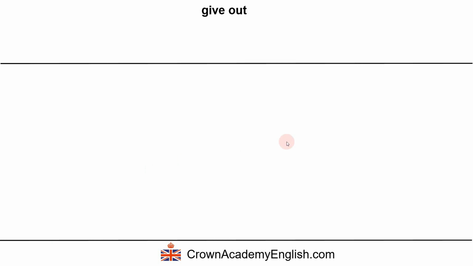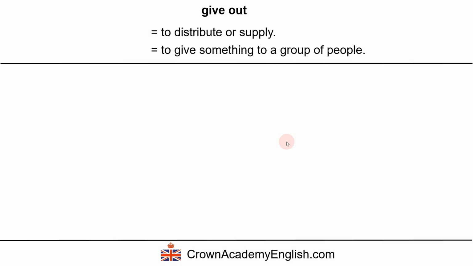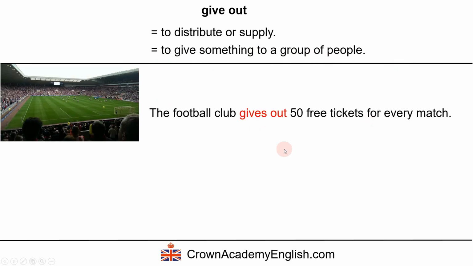Give out. So this means to distribute or supply. To give something to a group of people. The football club gives out 50 free tickets for every match. So this means that the football club distributes 50 free tickets for every match.